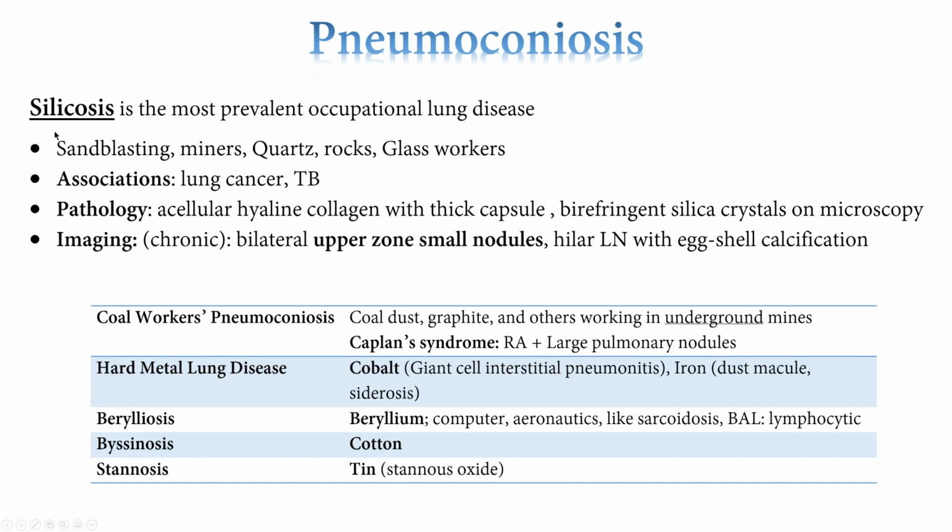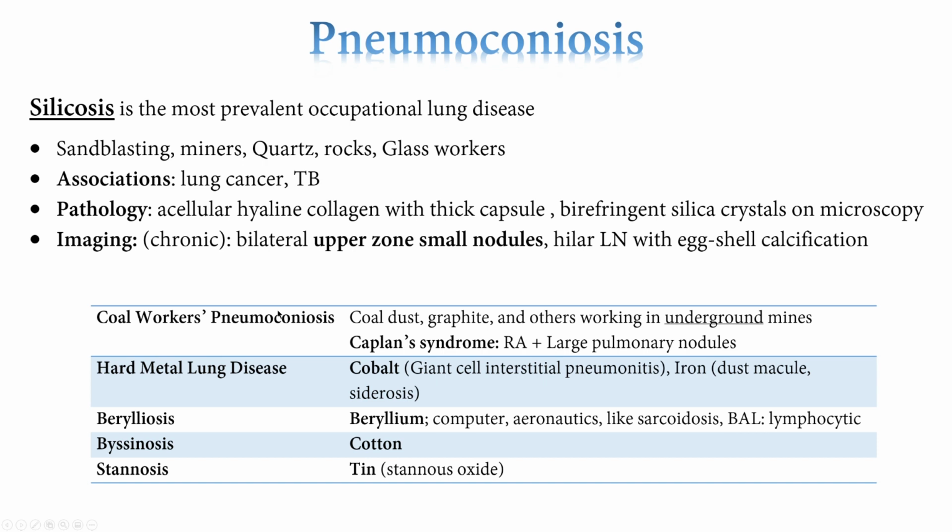You have to rule out TB if you suspect silicosis. You can see the silica crystals. You can see the acellular hyaline collagen on imaging. Now, you're going to see upper lung small nodules, okay. You can see eggshell calcification, very characteristic in silicosis.